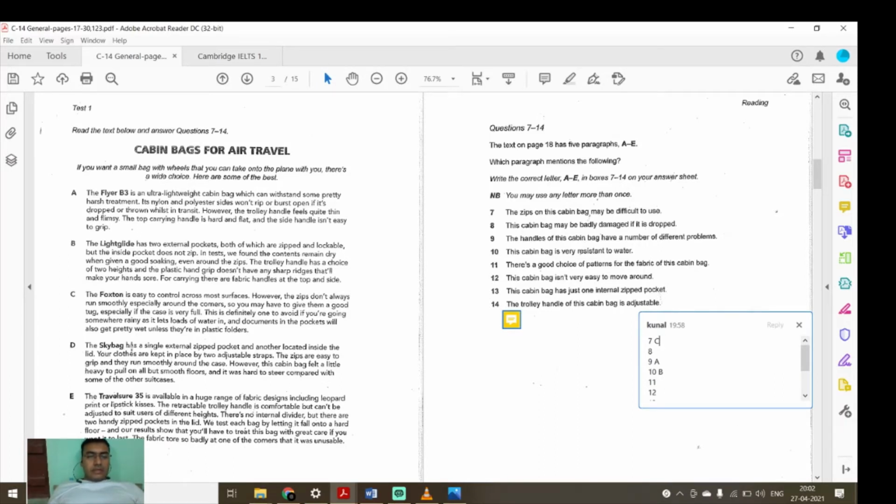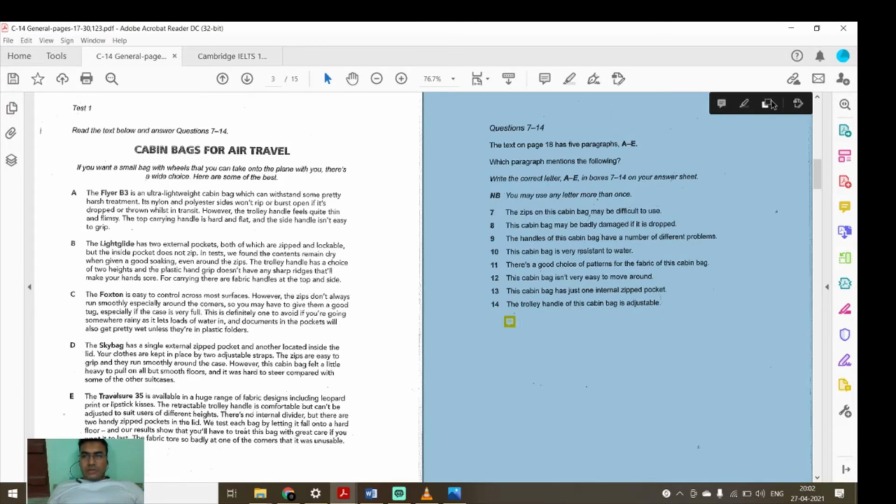The sky bag has a single external zip pocket. So the cabin bag has one internal zip pocket. Okay, fine. It's not about external, they are talking. Your clothes are kept in place by two adjustable straps. This cabin bag isn't very easy to move around. Whatever we have marked, that needs to be highlighted separately. Like what we will do, we will highlight it.